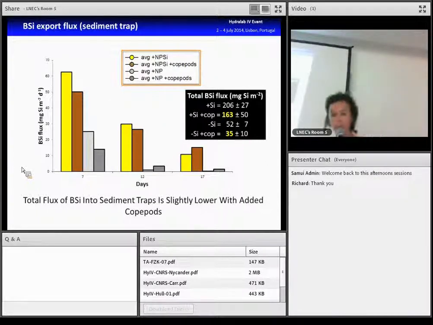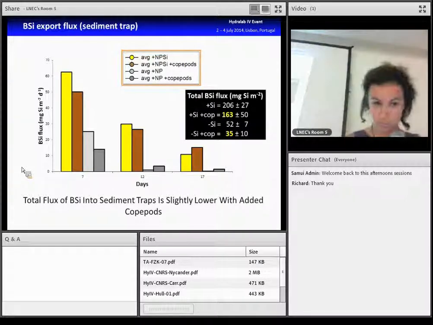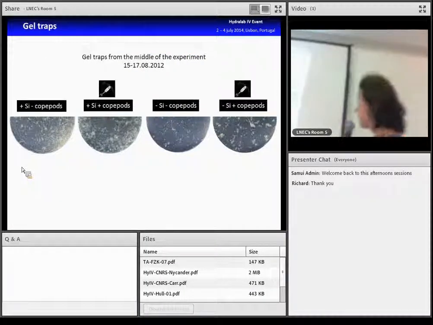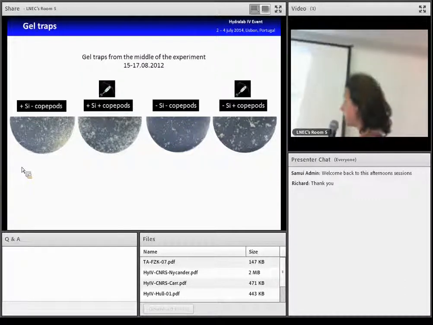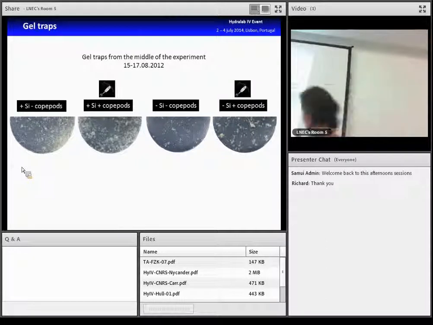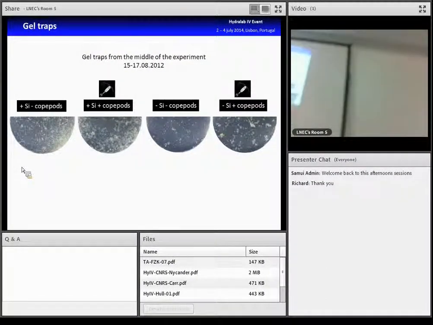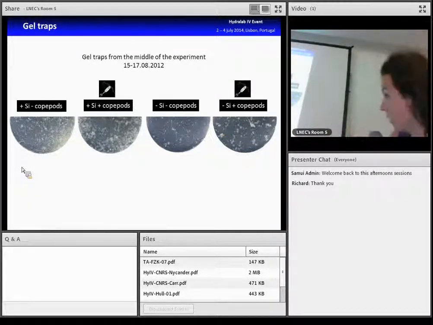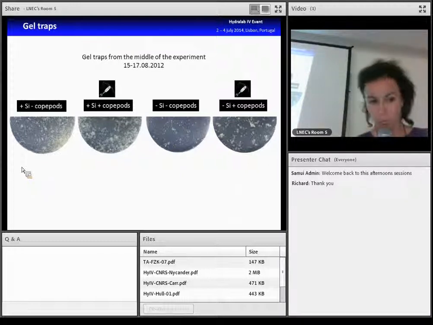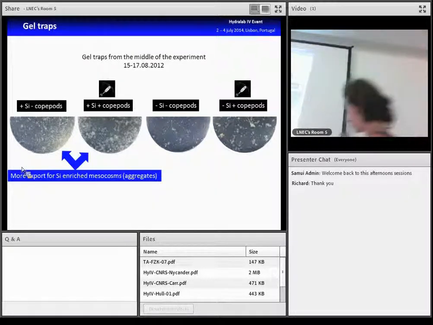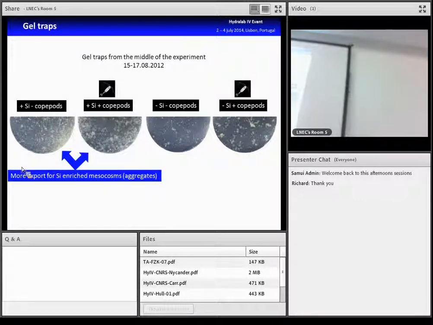So here I present some pictures of gel traps that we collected in the middle of the experiment, with the different treatments: without Si, with Si, and with and without copepods. Our results are confirmed by these photographs, because we can see that in the mesocosms where we enrich in dissolved silica, we have more aggregates, more particulate matter, than in the others where there is no Si.